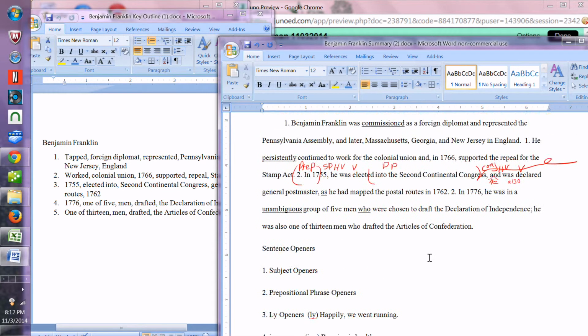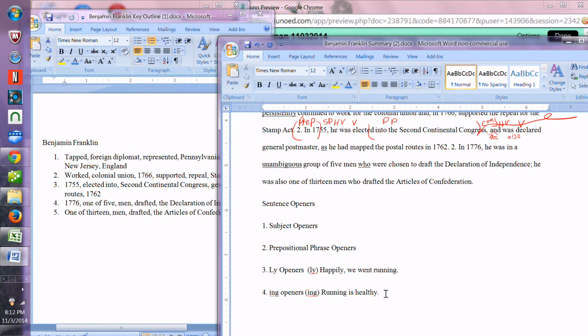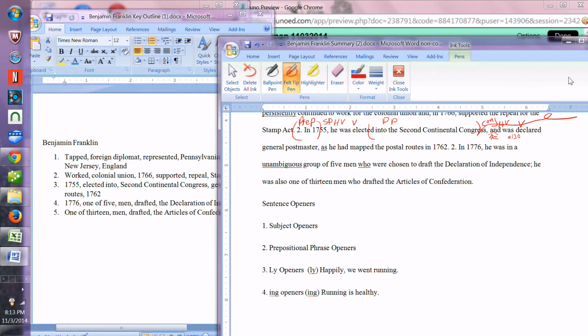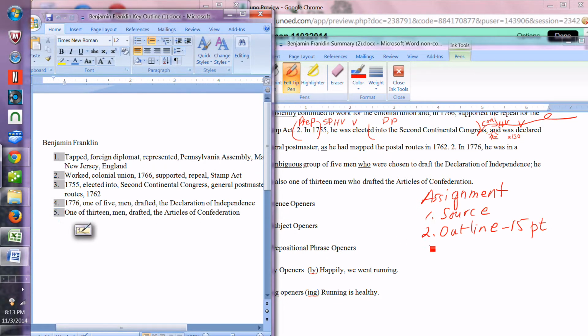I want you to pick your own source. I want you to write about whatever you want to write about. So for your next assignment, the first thing you're going to do is pick your source. Okay, so our first thing is we always get our source. And then we do our outline. And I want 15 points on your outline. So when you pick your source, be sure and pick something that you can put 15 points on. This one has 5 over here, but I want you to be able to put 15.